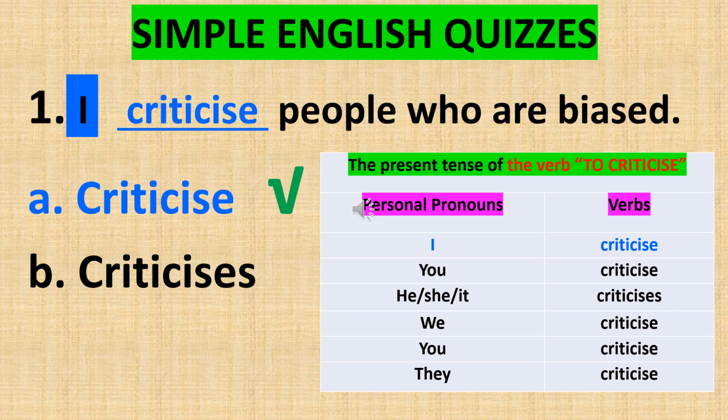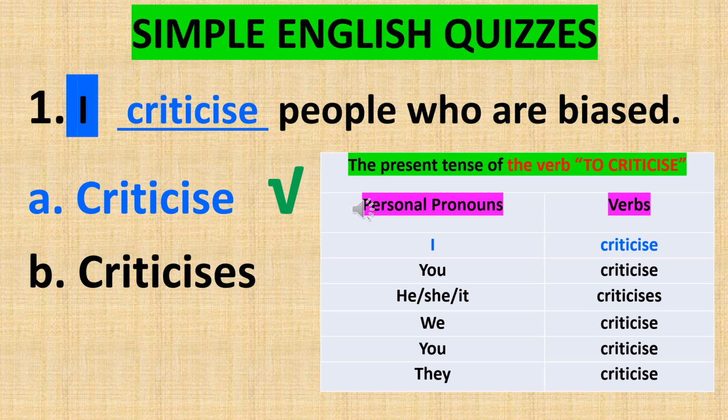Here, I'm going to talk about how you can find the right verb for the right personal pronoun or the right subject when conjugating your verbs. The verb we are using in this practice is the verb to criticize. As you can see, sentence number 1 reads, I criticize people who are biased. You can see that the first person singular pronoun is I, and the verb is criticize. I and criticize are inseparable when conjugating the present tense of the verb to criticize.